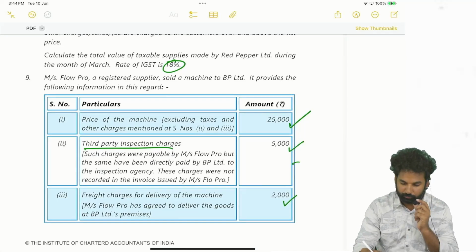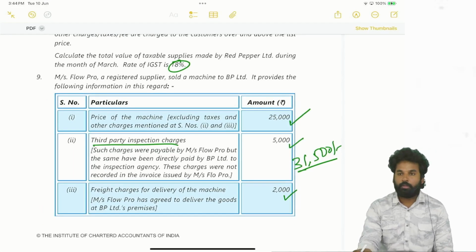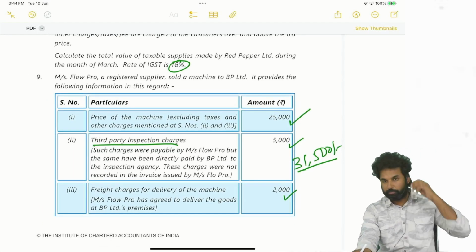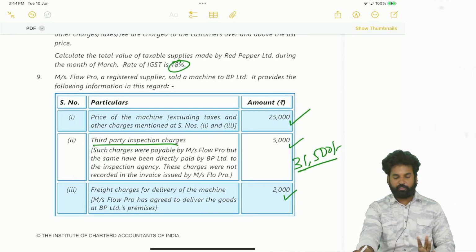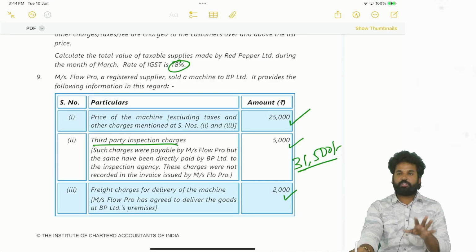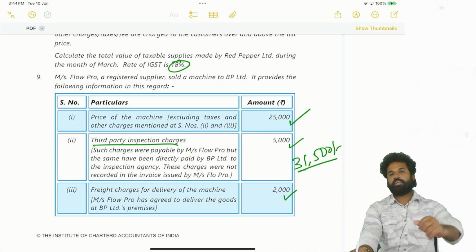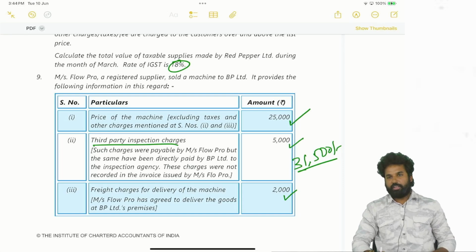31,000. How are you getting that? 25,000 anyway has to be taken. Third party inspection charges, actually payable by the supplier. Which clause will come? 15(2)(c), incidental expenses?